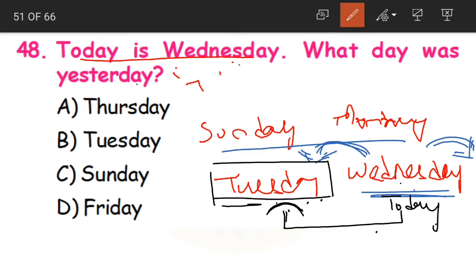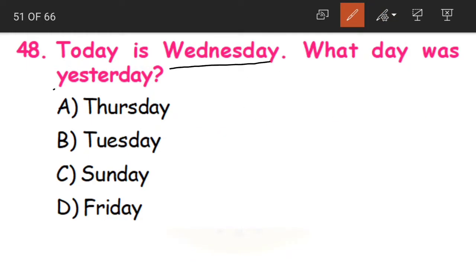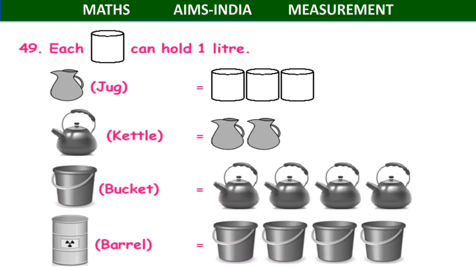In the same way, if today is Tuesday, then yesterday was, what do we have before Tuesday? Monday. Understood? Yesterday means the before day. So if today is Wednesday, what was yesterday? Yesterday was option B, Tuesday.